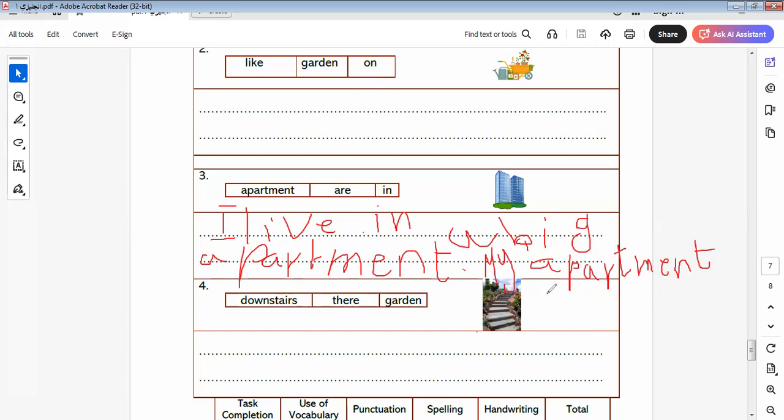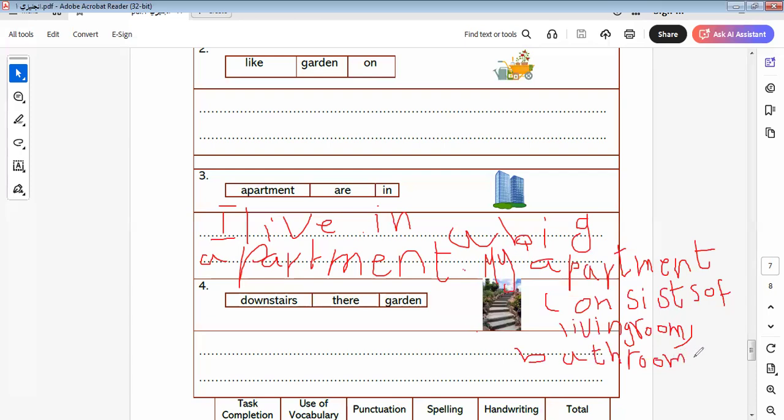my apartment consists of a living room, bathroom, kitchen.